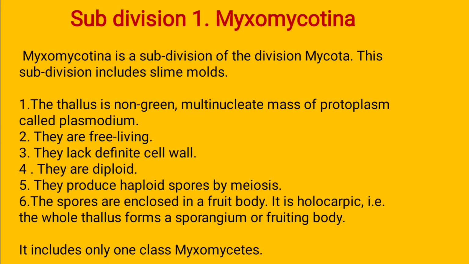Generally the thallus is non-green because chlorophyll is absent. The multinucleate mass of protoplasm is called the plasmodium. Protoplasm is the living structure, and multinucleate means it is made up of many nuclei, and this is called the plasmodium.